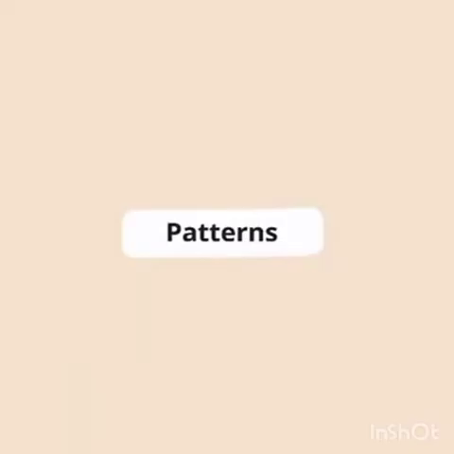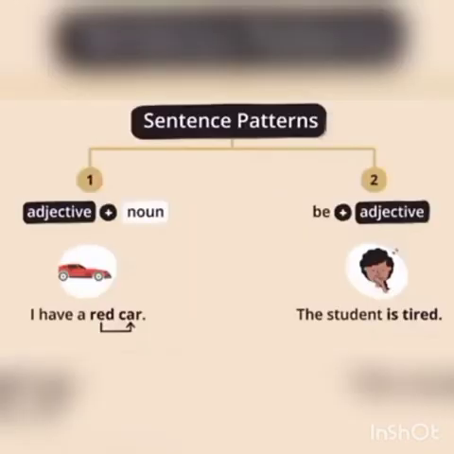Now let's look into the patterns of adjectives, how they are used in a sentence. In a sentence, the first pattern is adjective plus noun, and the second pattern is be plus adjective. It means a be verb like is, are, am, was, were. First example, I have a red car. Red, adjective before noun. And in the second example, the student is tired. In this example, the adjective is placed after the be verb is.